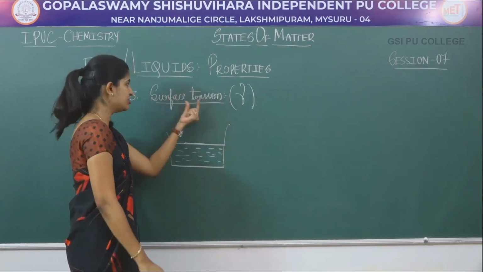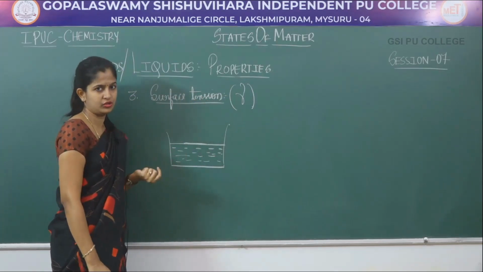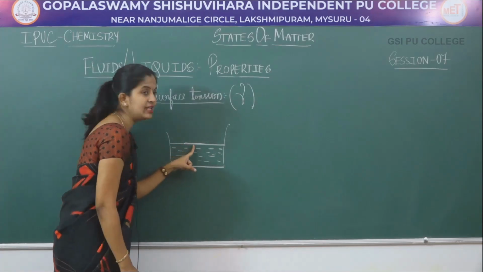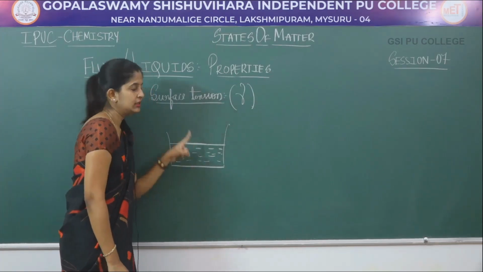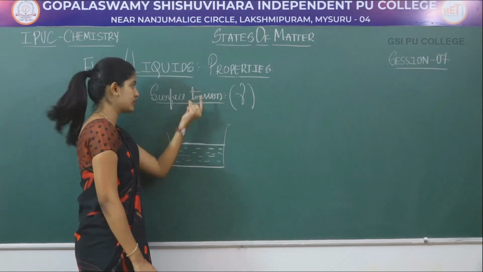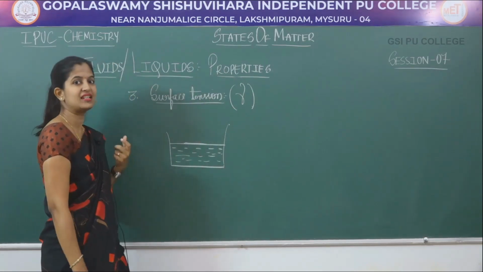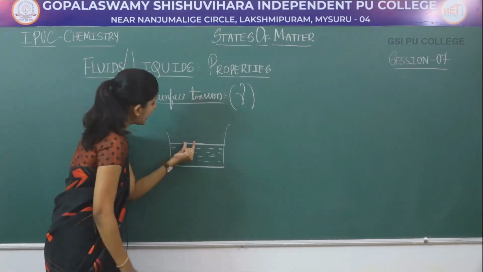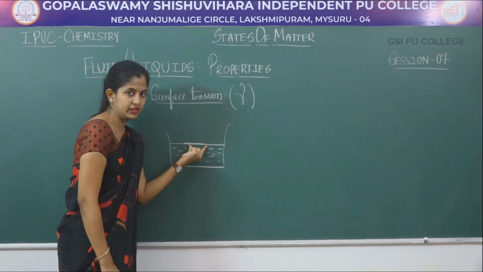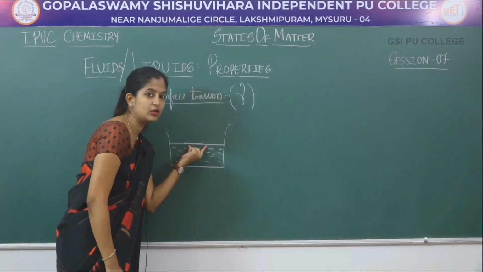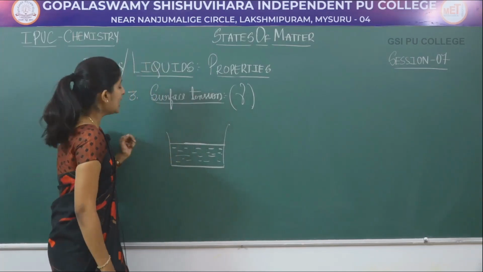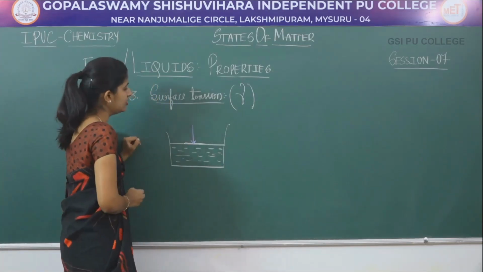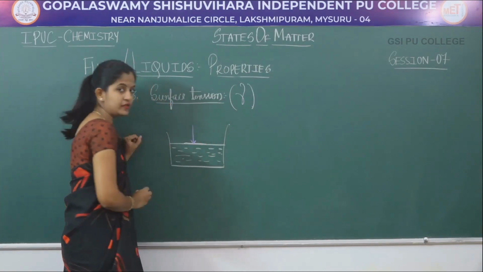Surface tension ಅಂತ ಇದೆ, which means that some force. So surface tension is a force acting upon the surface of the liquid. Surface tension is obviously a force. Tension ಅಂತ ಅಂದಾಗಲೇ you have to remember that there is some force. So surface tension is a force acting on the surface of the liquid. Liquid ನ surface ಮೇಲೆ act ಮಾಡ್ತಾ ಇರುವಂತ ಒಂದು force. ಯಾವ position ಅಲ್ಲಿ ಅಂದ್ರೆ it is acting on the surface of the liquid perpendicular to the surface of the liquid.